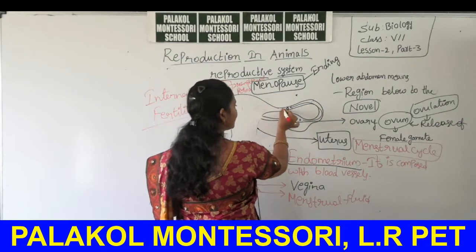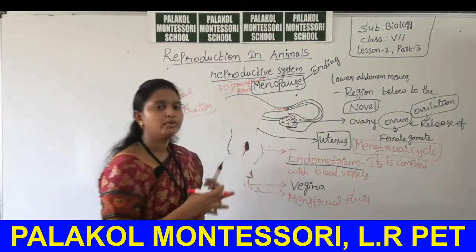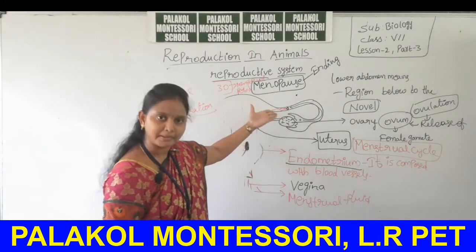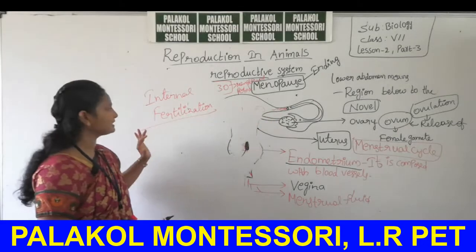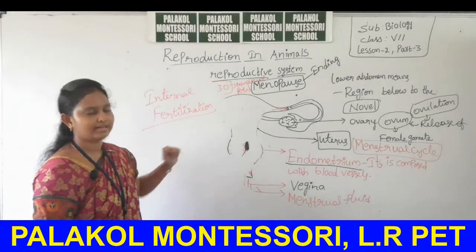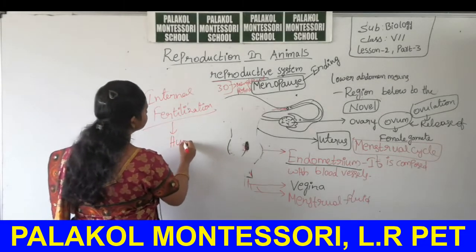If the sperm cell comes and fuses with the ovum, then the fertilization takes place inside the body of the parent. So, it is called as internal fertilization. Example: humans.